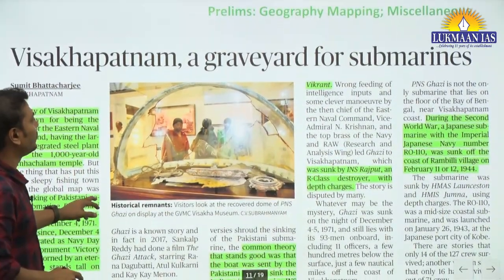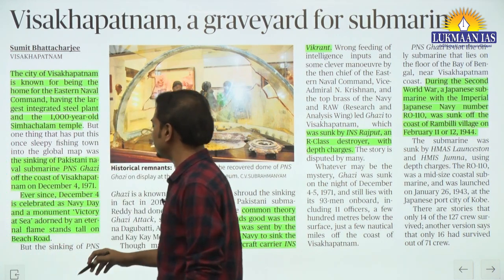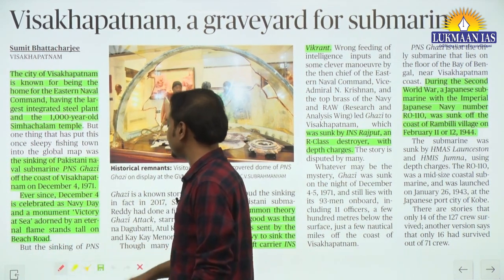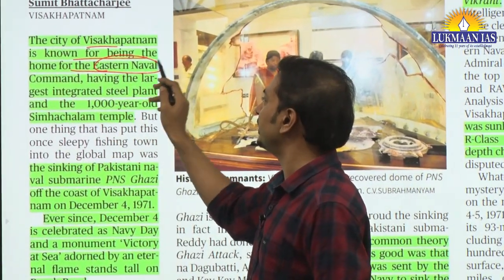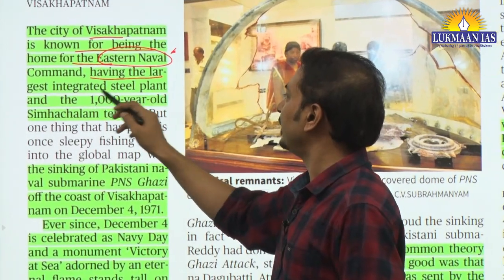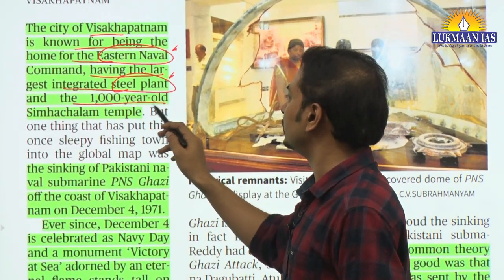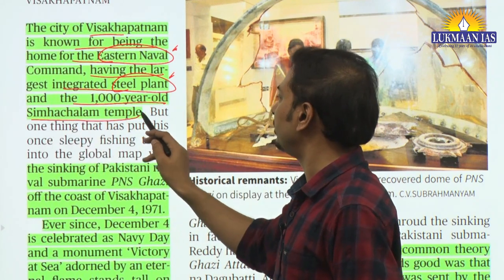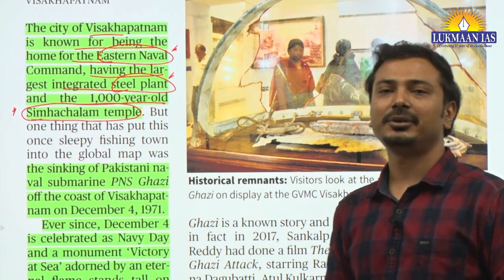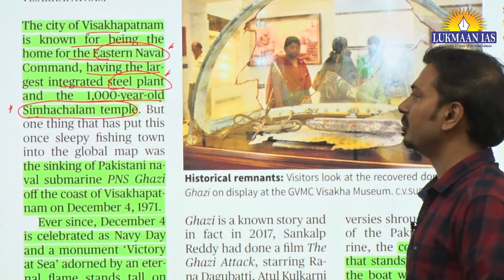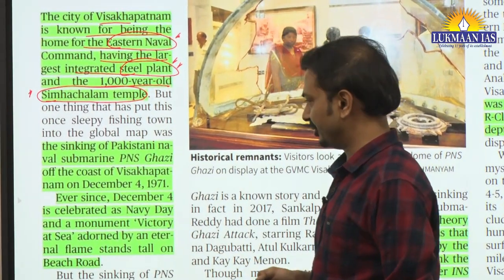Visakhapatnam, a graveyard for submarines. Now why we added this? Because see, in the first paragraph itself they are giving good information about Visakhapatnam, a city known for being home for Eastern Naval Command, having the largest integrated steel plant Vizag, and the 1000-year-old Simhachalam temple. It can be asked in the prelims examination. Simhachalam temple is located in Visakhapatnam, Eastern Naval Command and steel plant. Of course, we learned that in geography also.